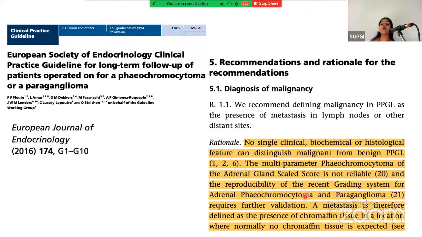According to the European Society of Endocrinology clinical practice guideline for long-term follow-up, for the patient operated for pheochromocytoma or paraganglioma, there is no single clinical, biochemical, or histopathological feature that can distinguish malignant from benign PPGs. The multi-parameter PASS score and the reproducibility of the GAP score require further validation. A metastasis is defined as the presence of chromaffin tissue in a location where normally no chromaffin tissue is expected.